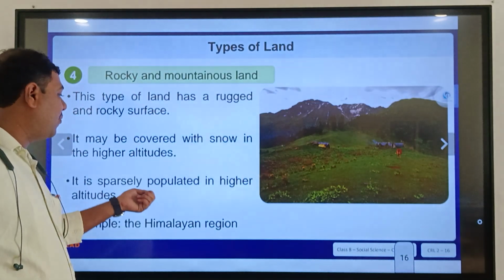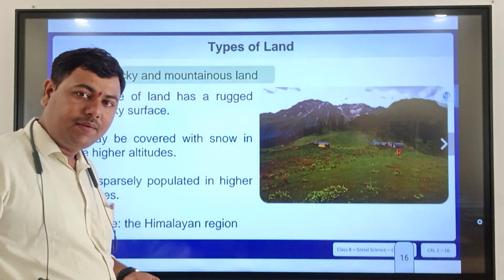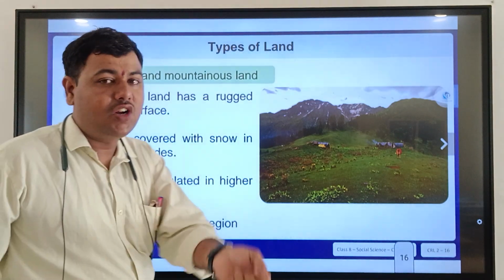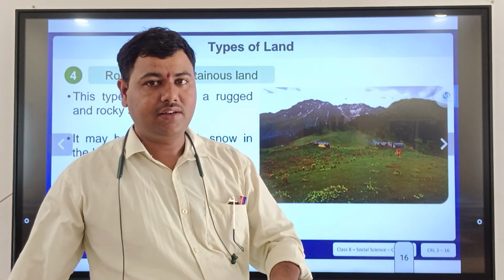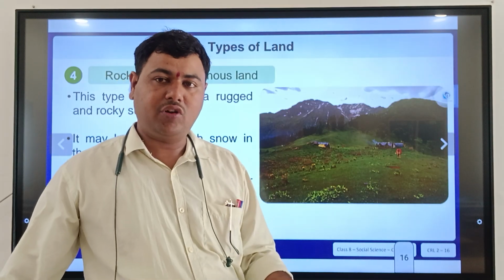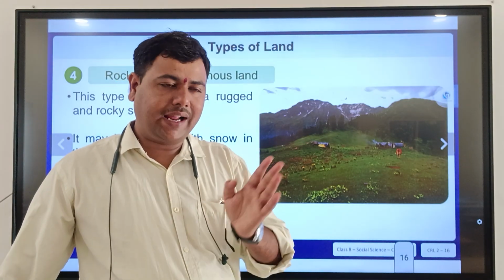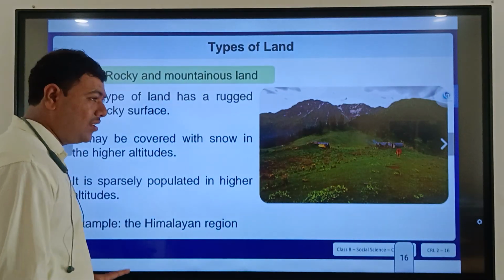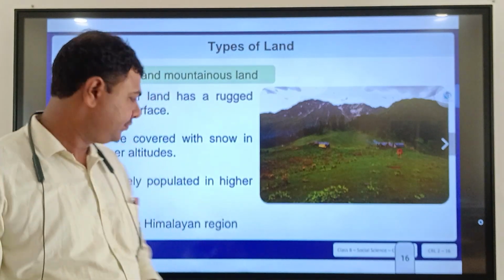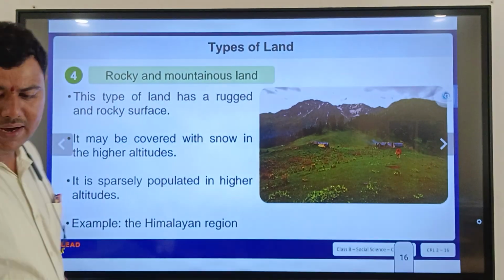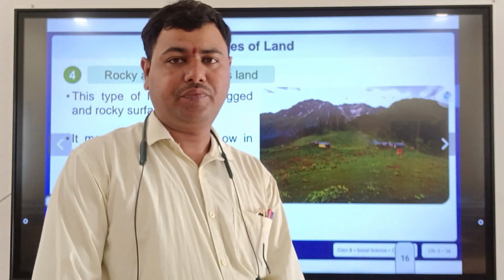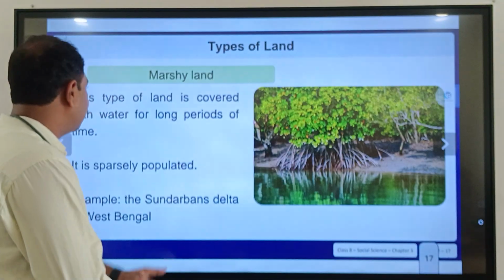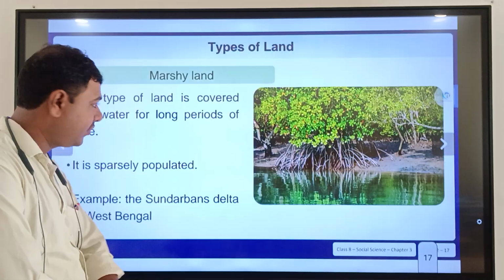It is sparsely populated in higher altitudes because it's very difficult to reach those places. No transport facilities are available there. That is a remote area.